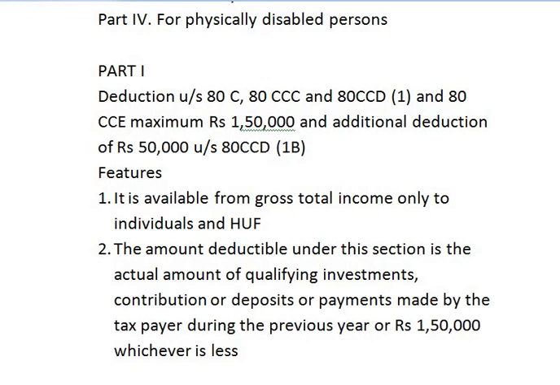For all these sections, you can claim maximum amount of rupees 1,50,000 as deduction, but additional amount of deduction, that is up to rupees 50,000, you can claim deduction under section 80CCD subsection 1B.